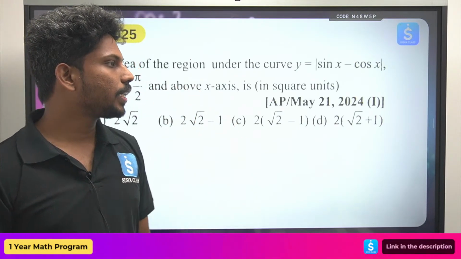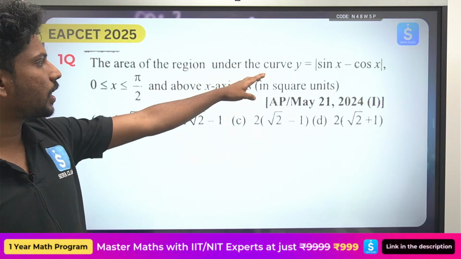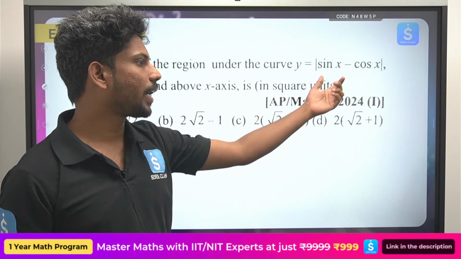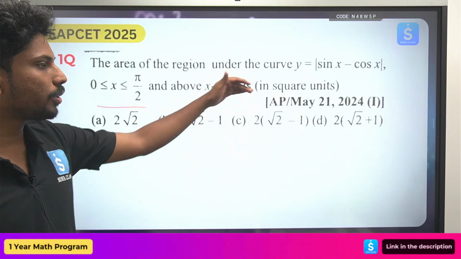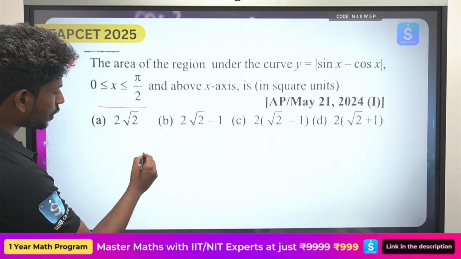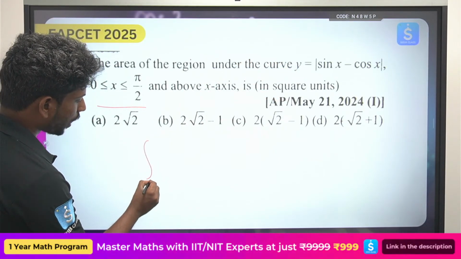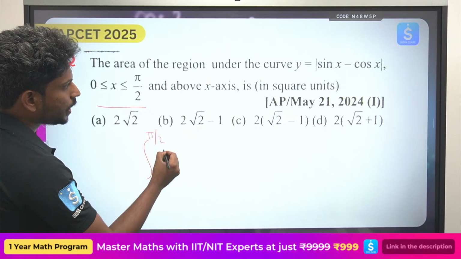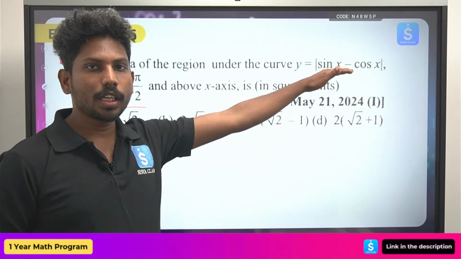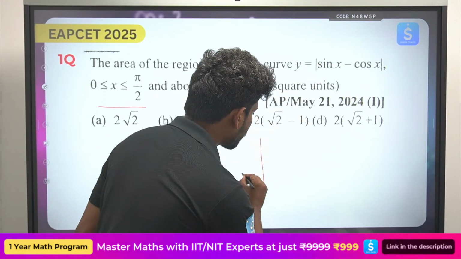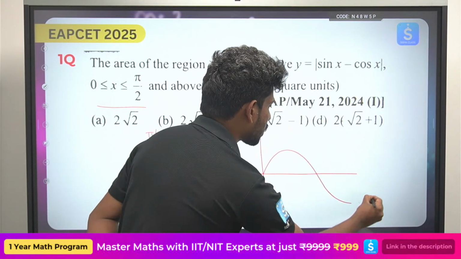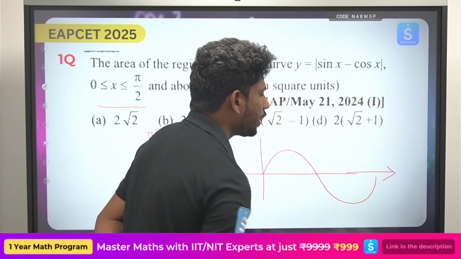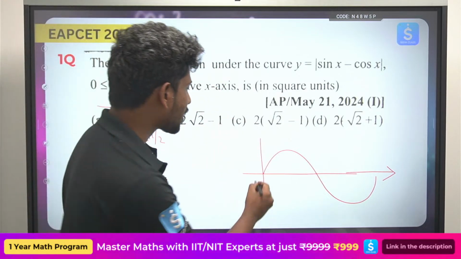The area under the region, the area under the curve y is equals to mod of sin x minus cos x, from 0 to pi by 2 above the x axis. So ఇది ఎలా చేస్తారు, from 0 to pi by 2. Now if you see here, sine curve ఇంకా cos curve ఎలా ఉంటుందంటే, the sine curve is like this, right? And the cos curve is like this.